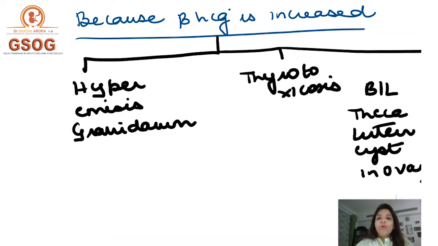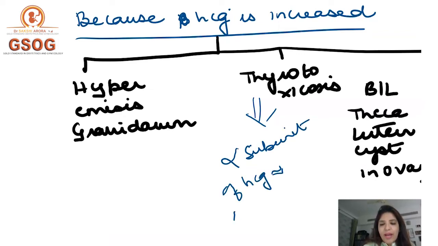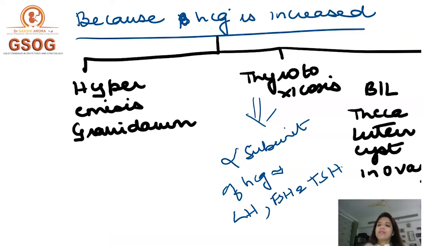Number two, the alpha subunit of HCG is similar to LH, it is similar to FSH, and it is similar to TSH, right?